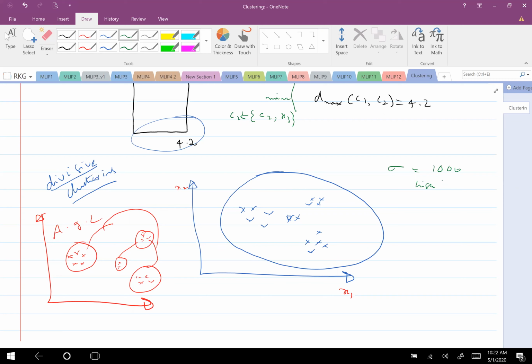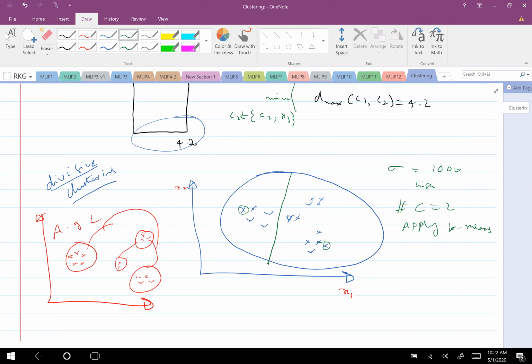Now I may apply some criteria. I may take 2 seed points, and then find all closest ones to one cluster, all closest ones to another cluster. It's like roughly applying k-means with 2 clusters. So I set C, the number of clusters, equal to 2, and apply k-means and get 2 clusters. This is what I got. After applying k-means or something, I have got 2.